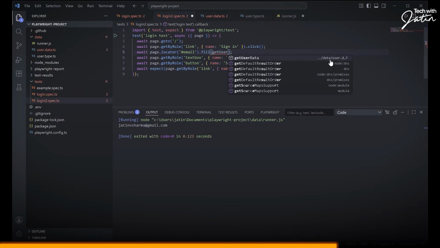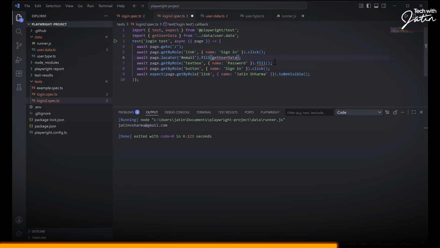And it's technically from the data.user.data.ts, this file which we have created. Okay. It has automatically done the import for me. It's a method. And whenever you want to look at the return type of a method, you look at the right-hand side. In Java, we used to look at the left-hand side. Here, we look at the right-hand side. Get user data returns me a user kind of an object.